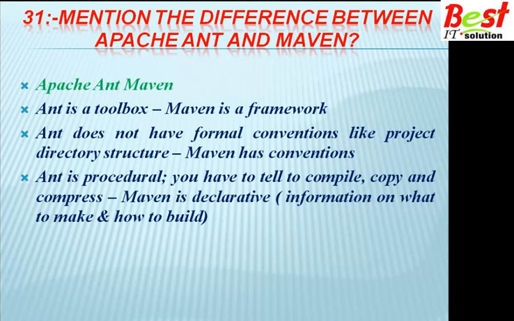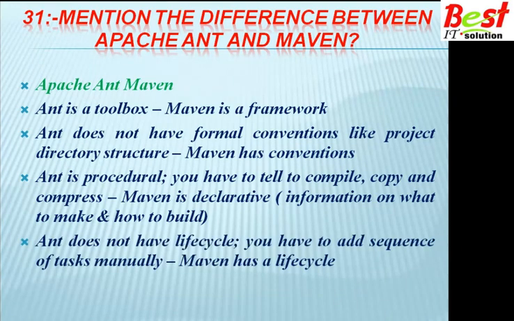Ant is procedural. You have to tell Ant to compile, copy, and compress. Maven is declarative, with information on what to make and how to build.